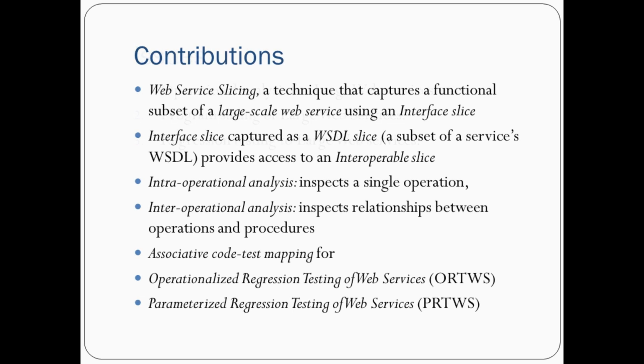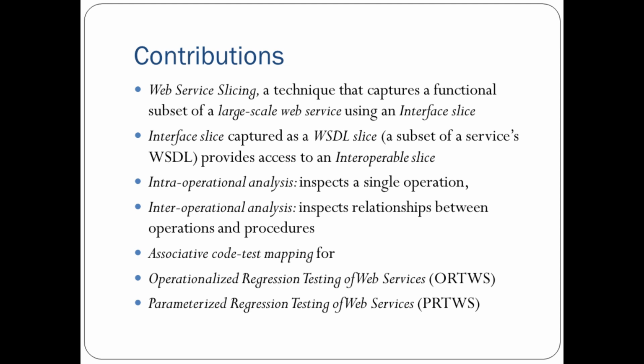First, the contribution of this paper belongs to web service slicing: a technique for capturing a subset of a large-scale web service. This is done with the help of an interface slice, which is captured with the help of a WSDL slice that can access a subset of a web service, so that we can have an interoperable slice.